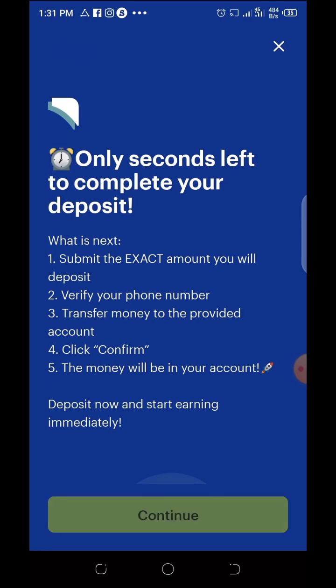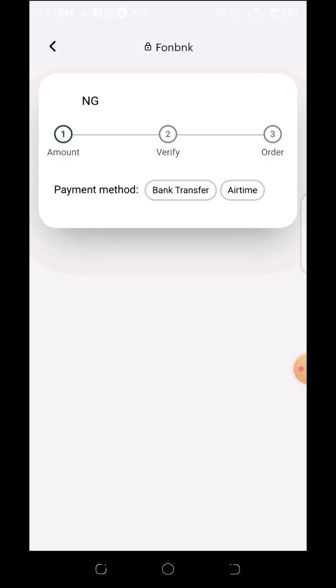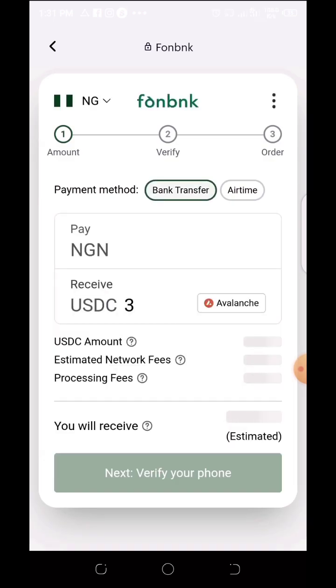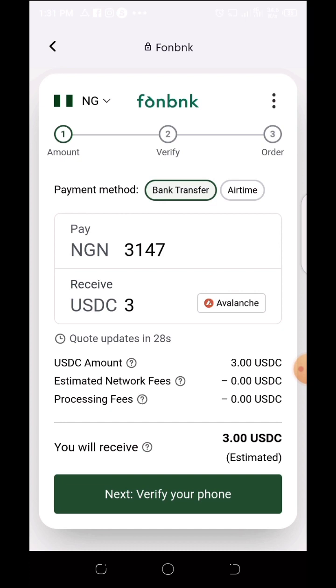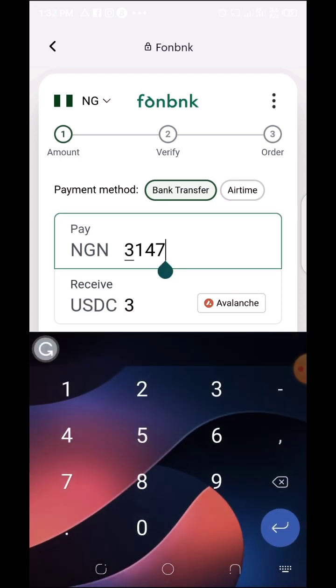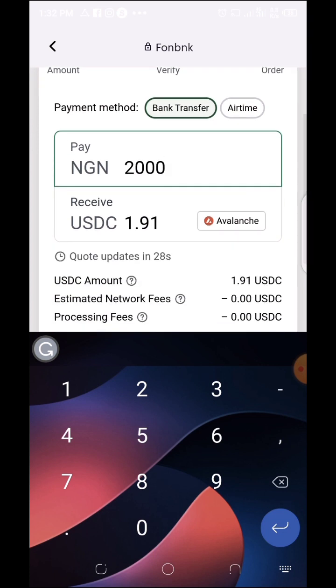Then let's continue and walk you guys through. So the first thing you're going to put in is the amount you want to deposit. So let's deposit 2,000 for a start. Let's deposit 2,000. So you're going to get $1.91.